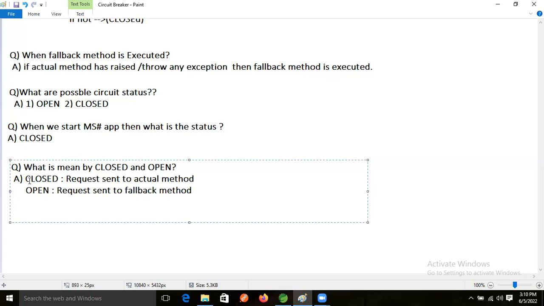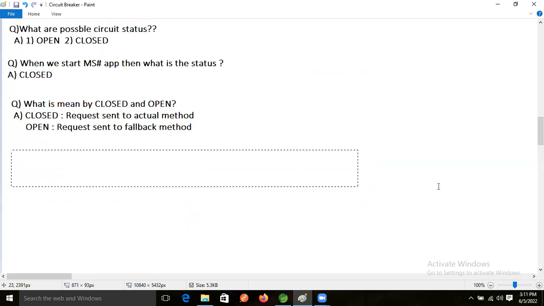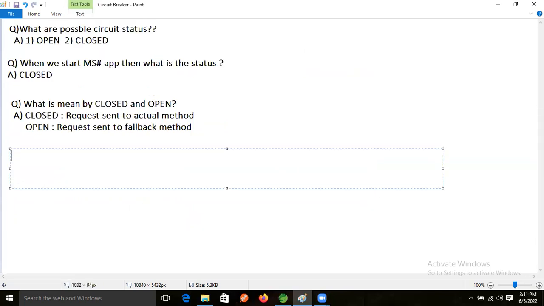When will a circuit be open? After 20 continuous exceptions. An error occurs continuously with the actual method. Continuously 20 exceptions, then the circuit will be open.